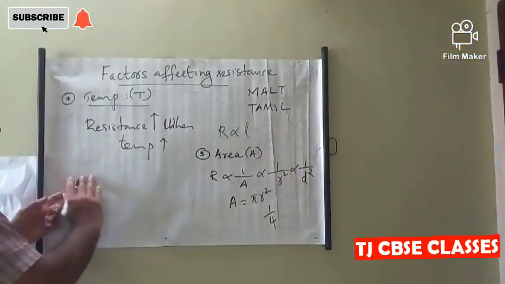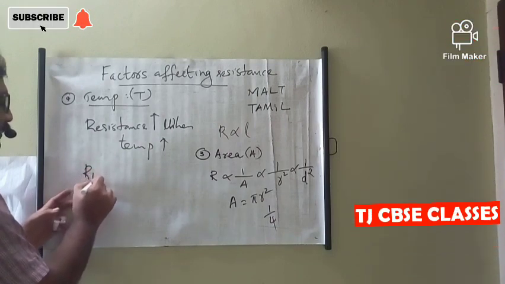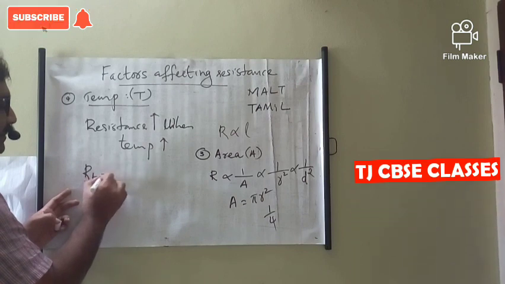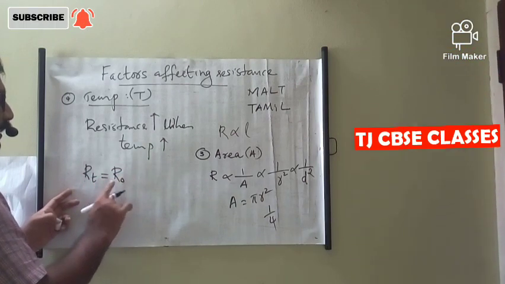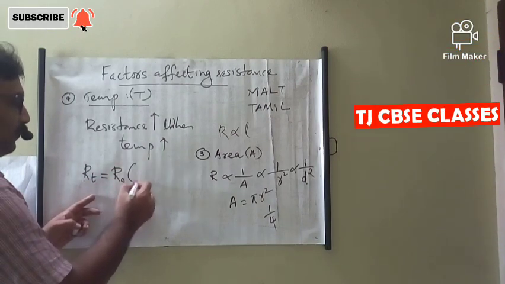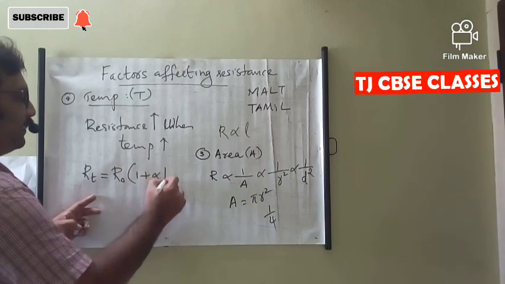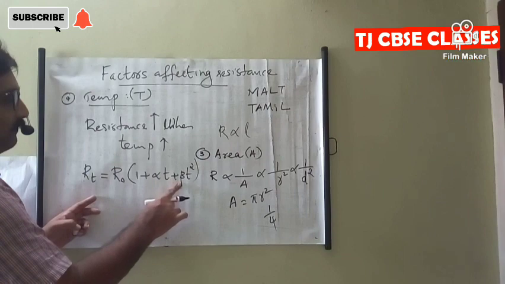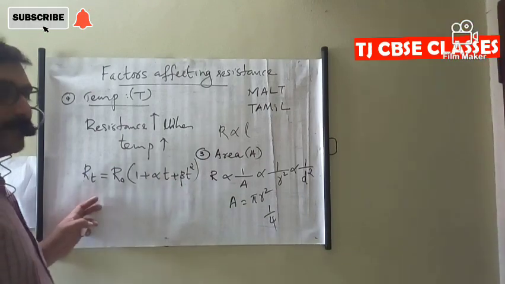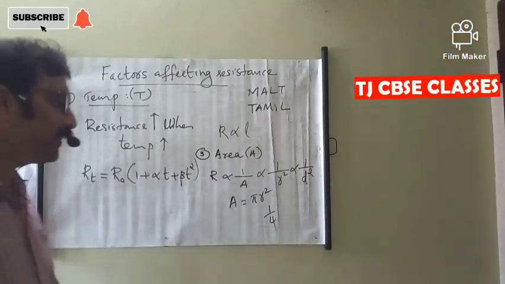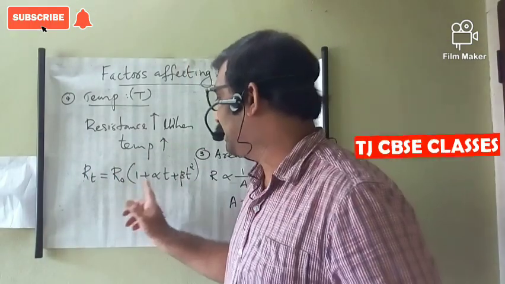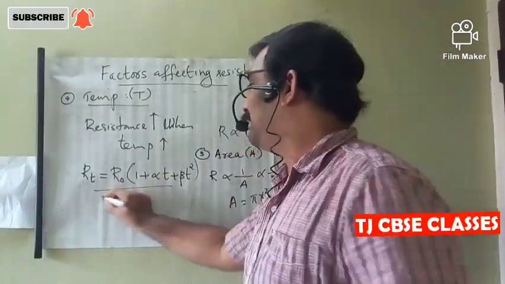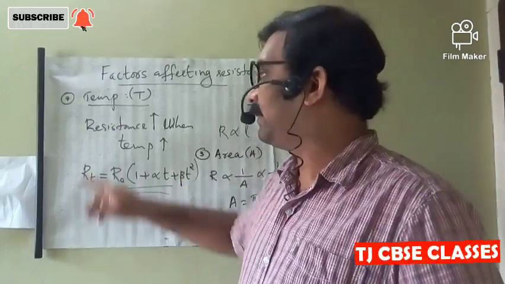In higher studies we take R_T, the resistance of the conductor at T degrees Celsius, equal to R_0, the resistance of the conductor at 0 degrees Celsius, into (1 plus alpha T plus beta T square). Here alpha and beta are the temperature coefficients of resistance and T is the given temperature.